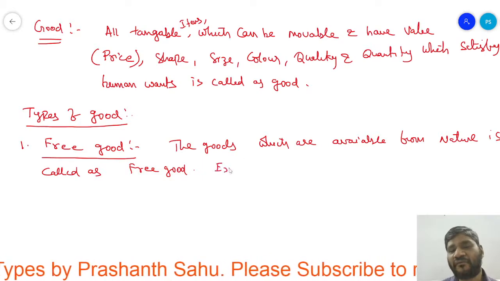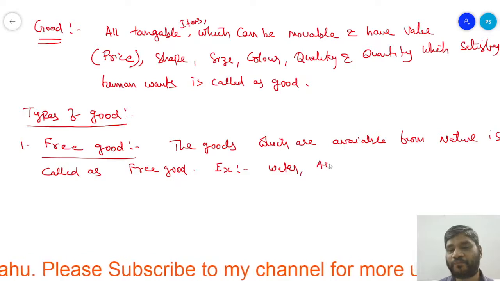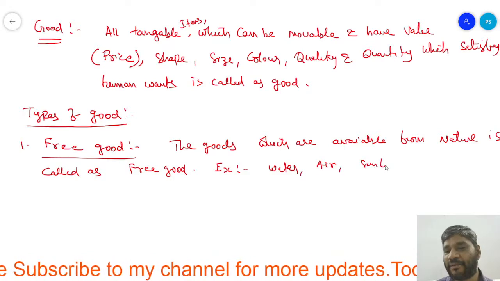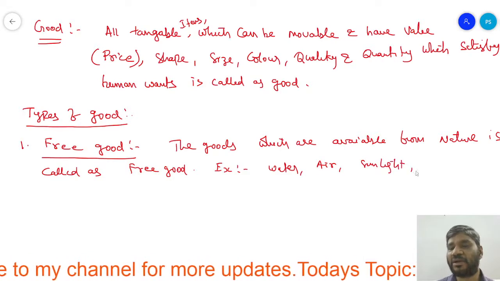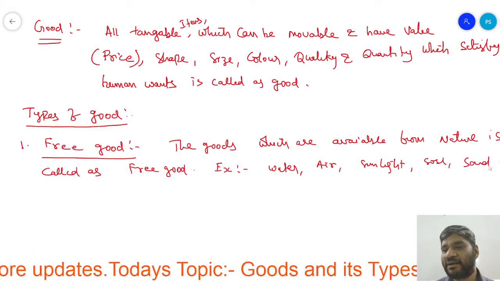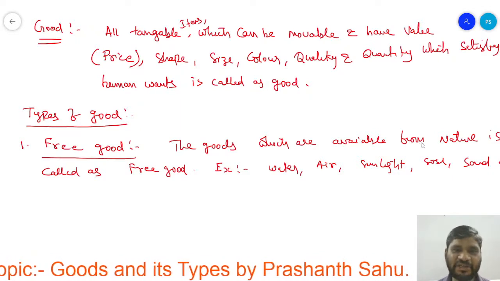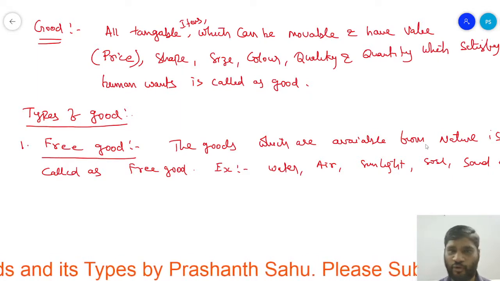What are those? For example, water, air, sunlight, and in the same way, soil, sand, etc. These are all the goods which are available from nature. We used to call them free goods.